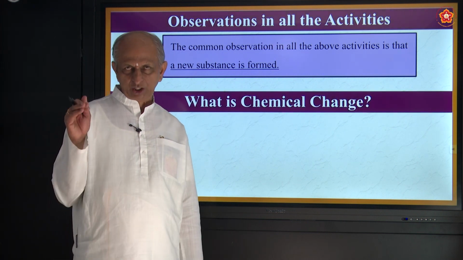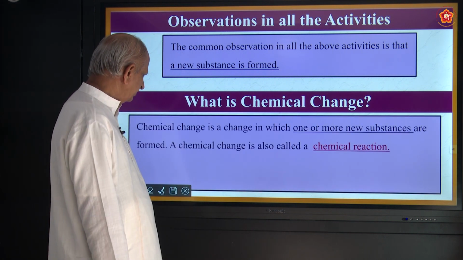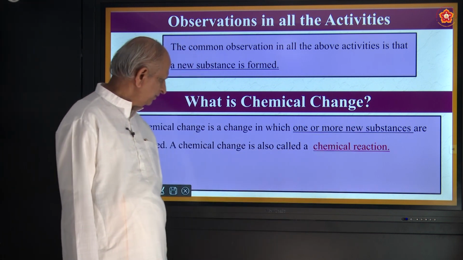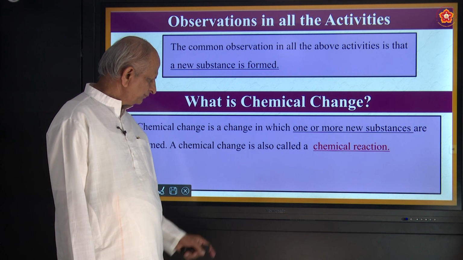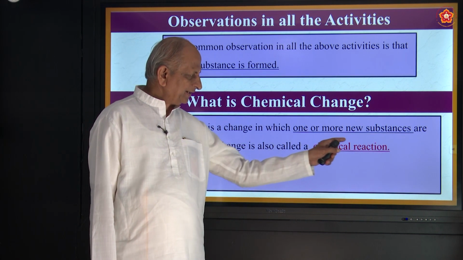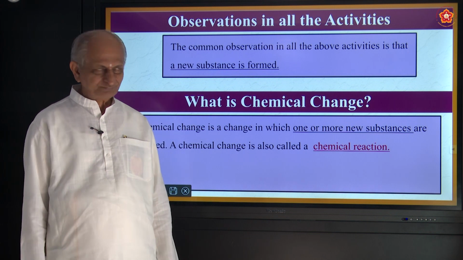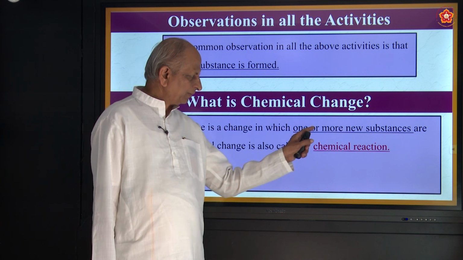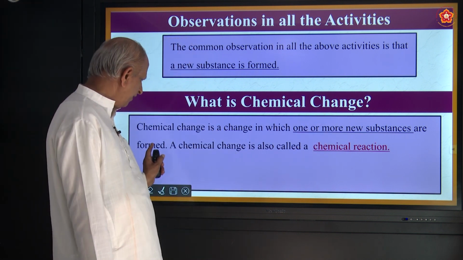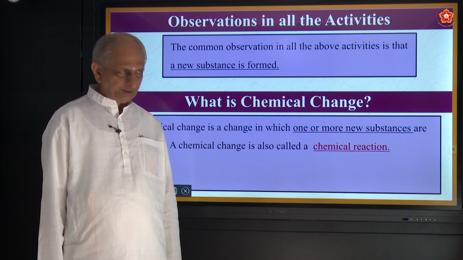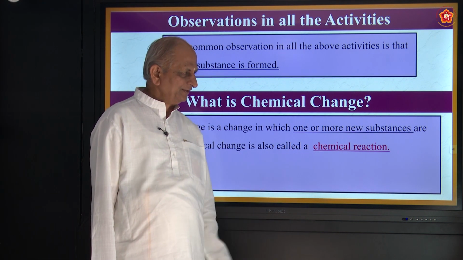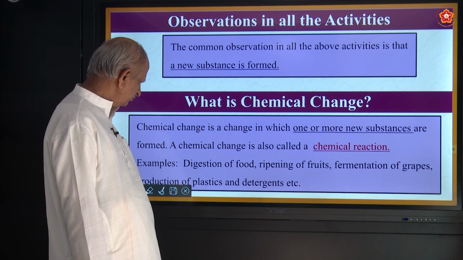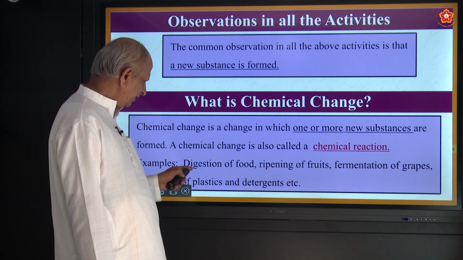So hence we come to the conclusion: a chemical change is a change in which one or more new substances are formed. It is also called a chemical reaction. Note down, come on all of you. Once again, a chemical change is a change in which one or more new substances are formed. It is also called chemical reactions. Okay, so the reactions we have already seen, and now some more interesting reactions.